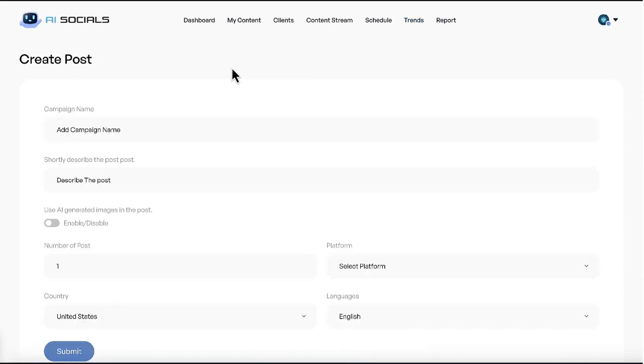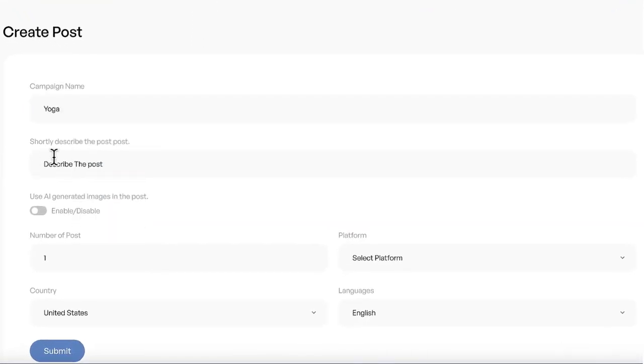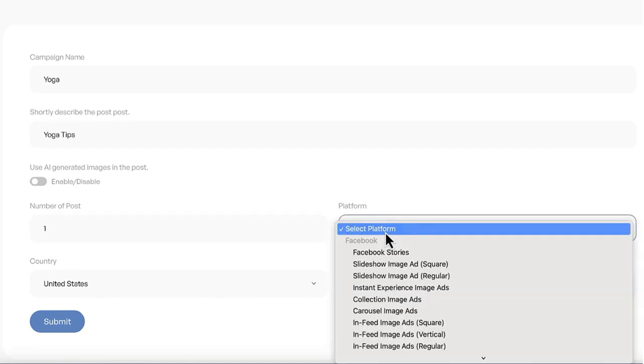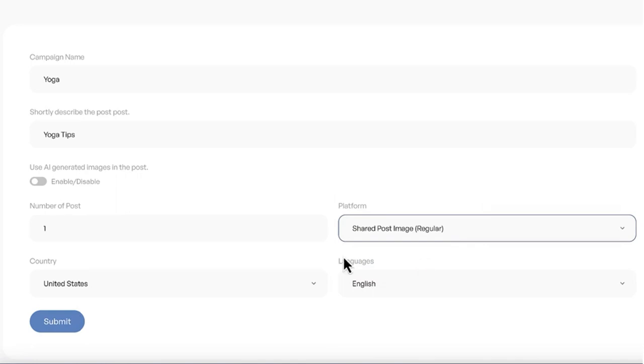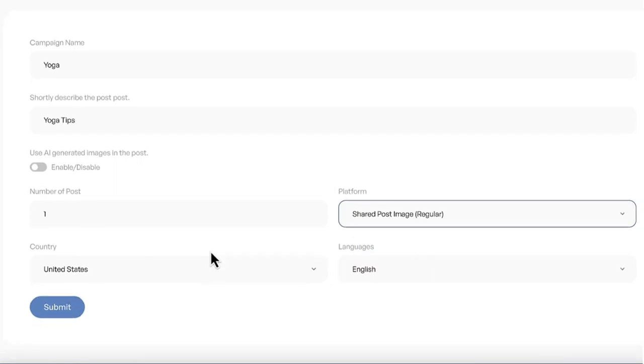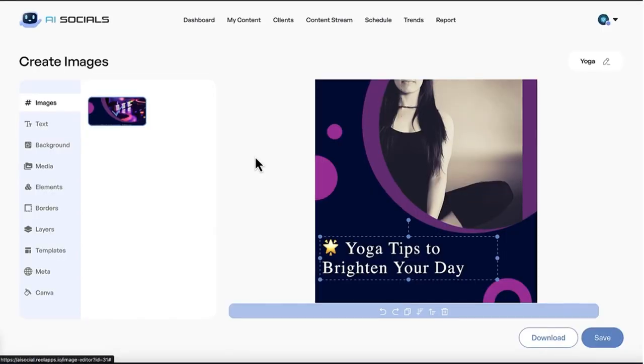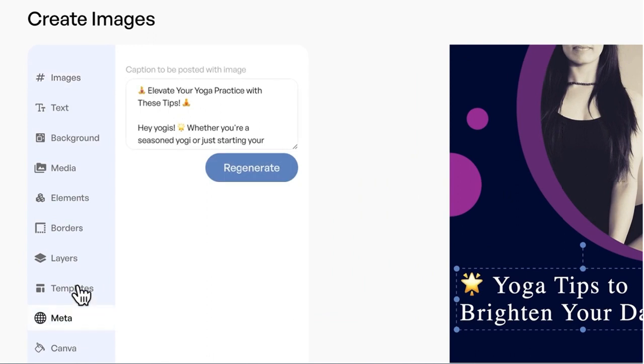Okay, so let's start creating some image and video content. To create post content, click this button and type in a keyword or description of what we want the post to be about. Choose how many post variations we want to create and what type of platform this will post to. AI Socials will make sure the post content is formatted correctly and native to the platform you'll be scheduling to for optimal results. Choose the country you want to target leads in and the language you want the AI to write the content in as well. Also choose if you want to create an AI image using Midjourney to really stand out on timelines, or if you want AI Socials to create one for you from scratch. Hit submit and AI Socials will create an image post for us, complete with the post text as well, optimized for the platform we're going to be posting on.